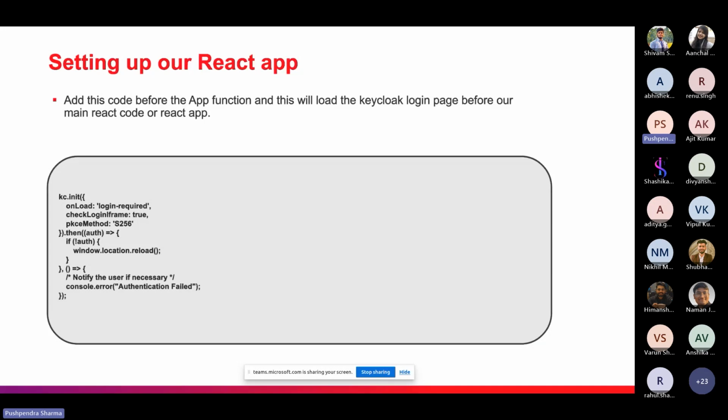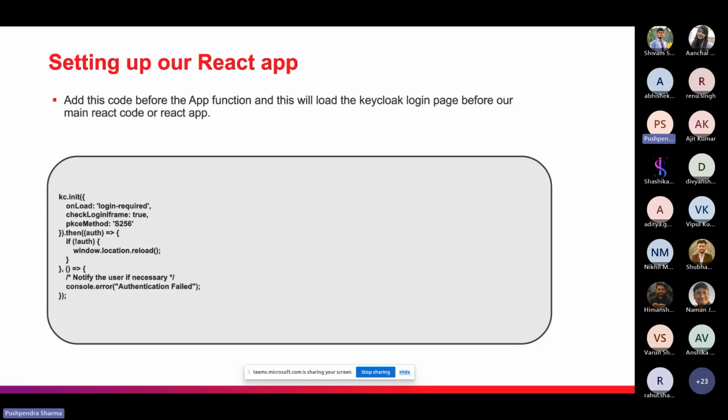If we don't get any response, we can reload the user to the app itself. Otherwise, if we want to notify the user of an error, we can also console the error, like authentication failed. Yeah, so these are the two pieces of code required to set up the Keycloak server in our React app.